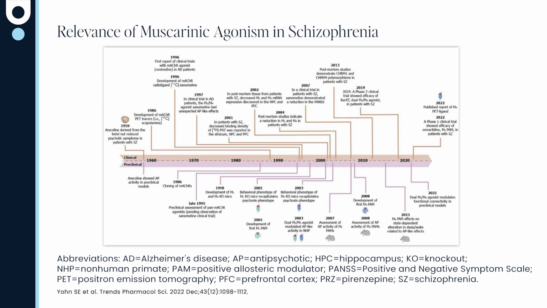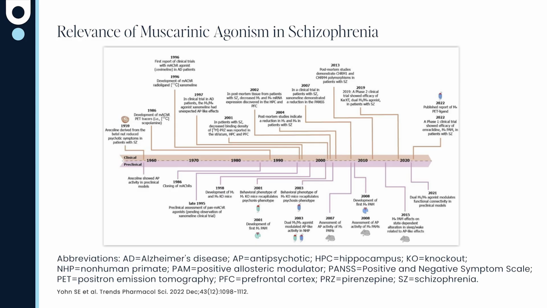Well, it's actually a system that has been activated very early. In 1959, there was the first study where arecoline, which is a derivative of the betel nut, was tested in 28 patients, and 80% of patients had lucid moments, meaning that they were not psychotic. However, this was not pursued because there was also a lot of procholinergic side effects peripherally, nausea, vomiting, and also orthostasis and syncope.